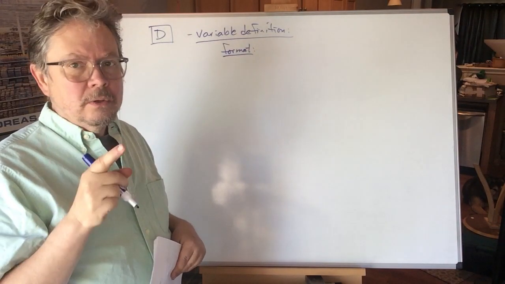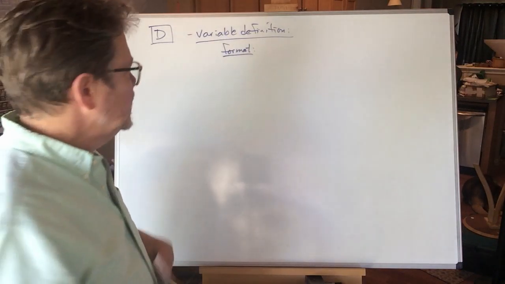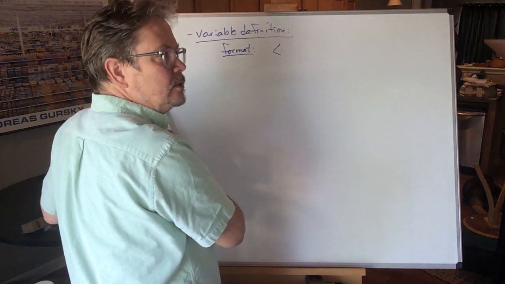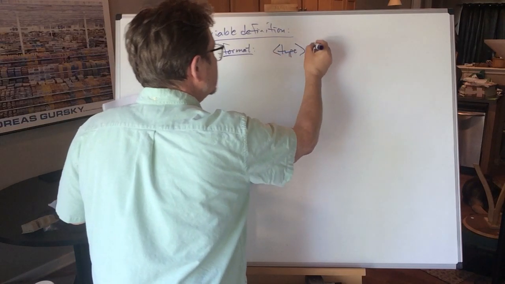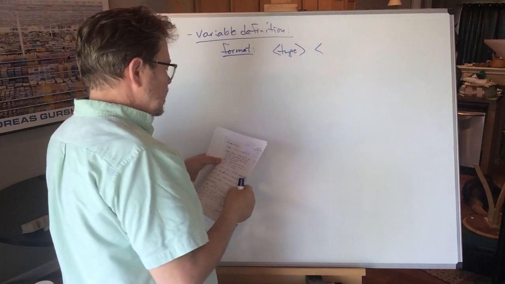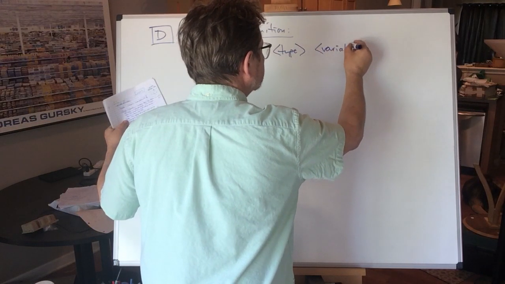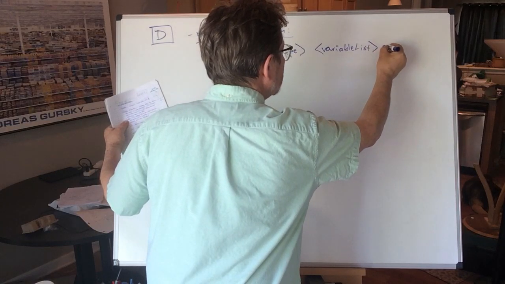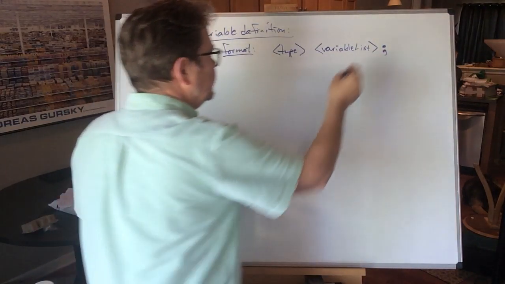You have to not only say what the name of the variable is, you have to say what kind of thing is going to go in it. So the format looks like this. Out front, using my pointy brackets convention again, type, space, at least one space, then pointy bracket, variable list, close pointy brackets, and a big fat semicolon. It's one of those statements that has to have a semicolon at the end of it.